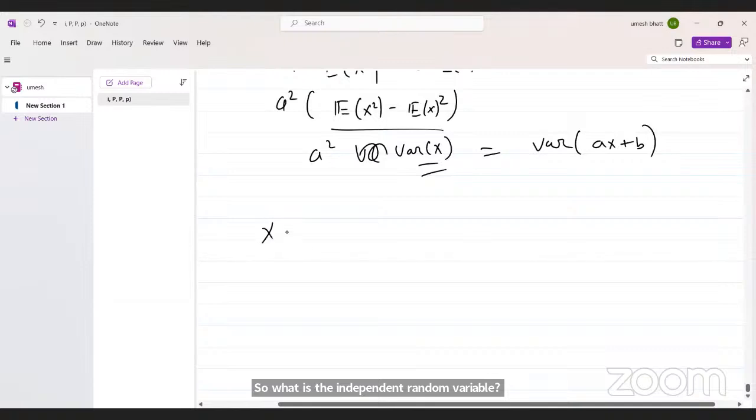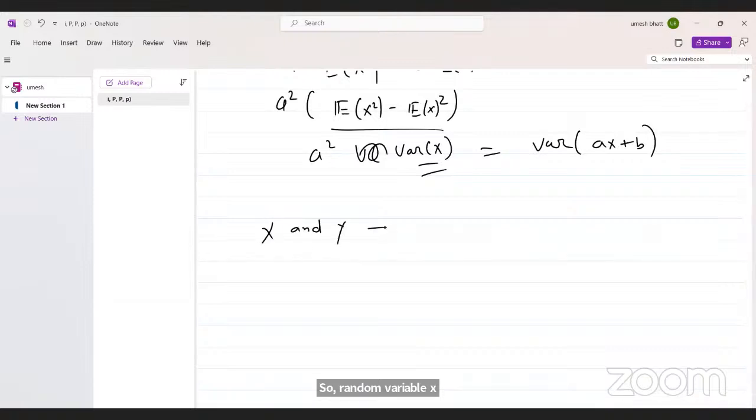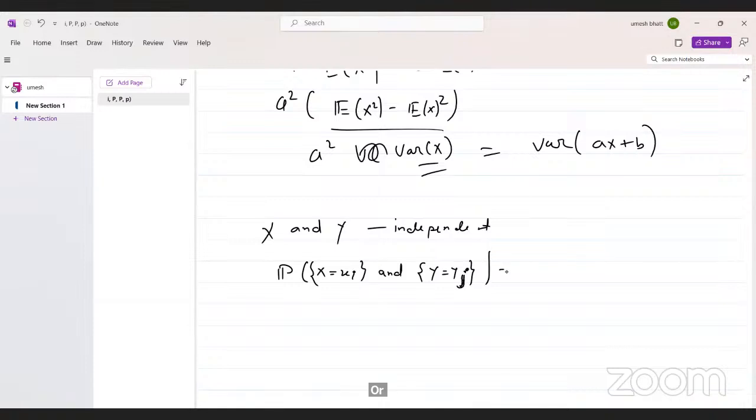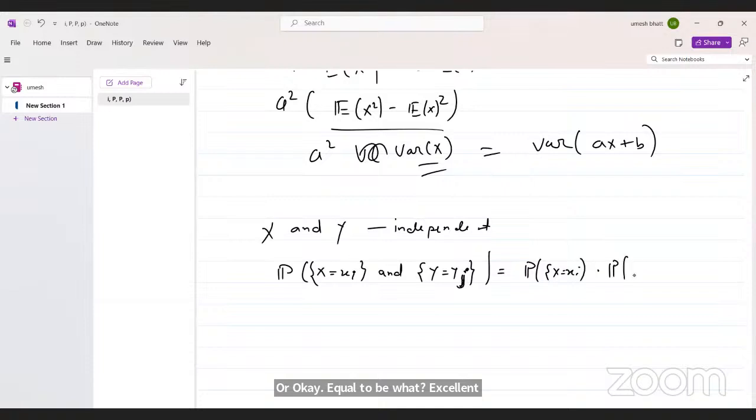Random variables x and y are independent when the probability of x taking value xi and y taking value yj is equal to the probability of x taking value xi into the probability of y taking value yj, in the discrete case.